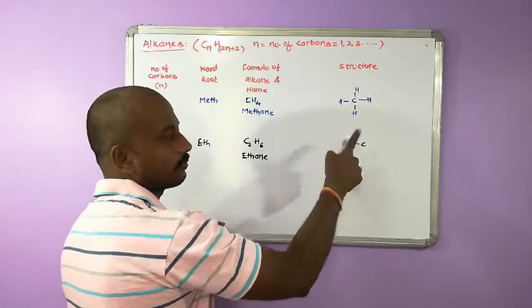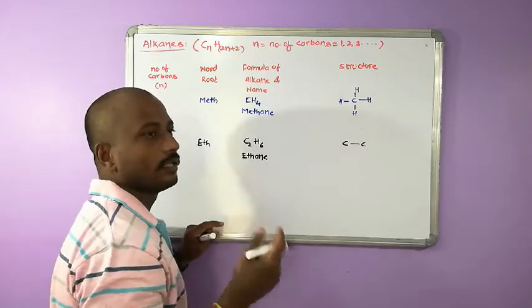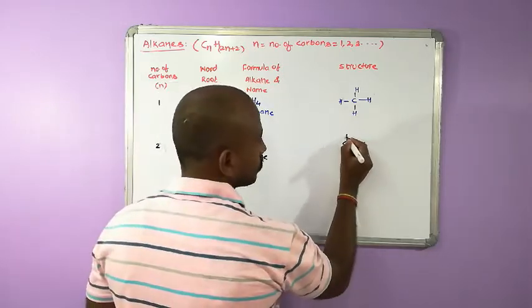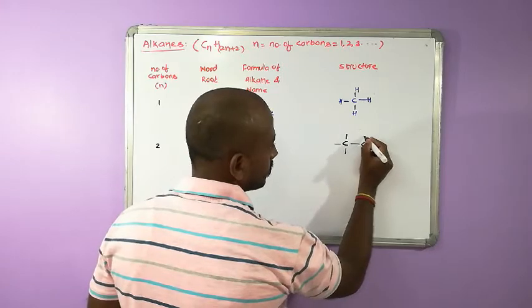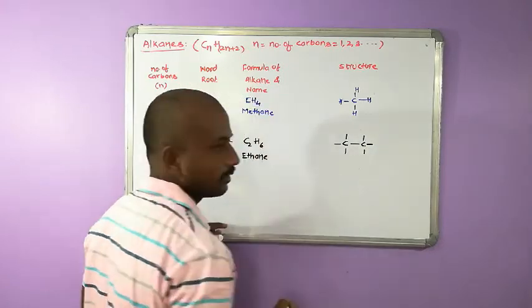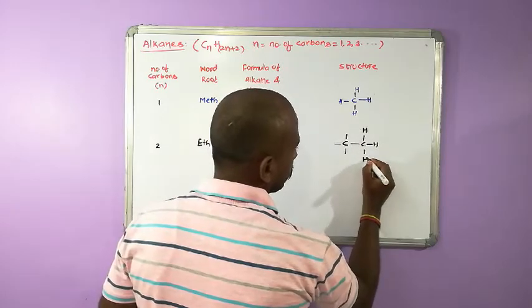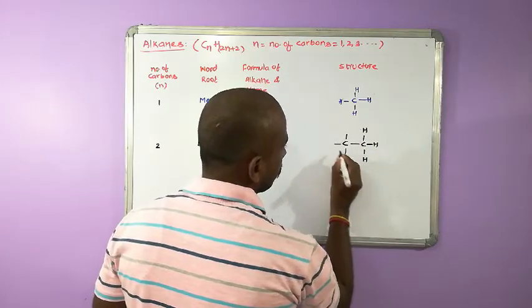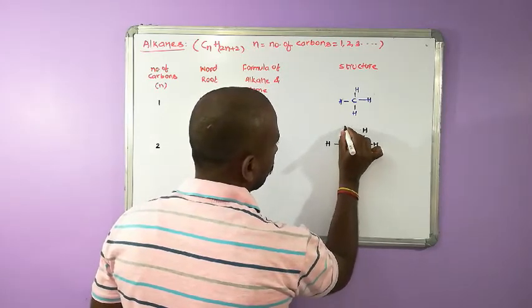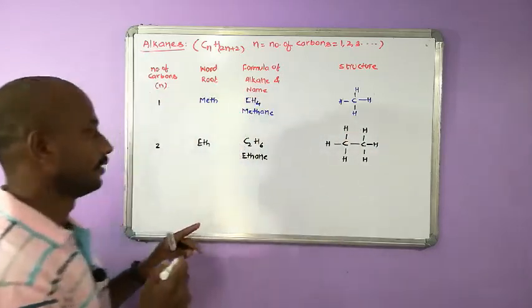Around each carbon there is only one bond. We need 3 more additional bonds, so we draw 3 lines around each carbon. So put hydrogens like this.